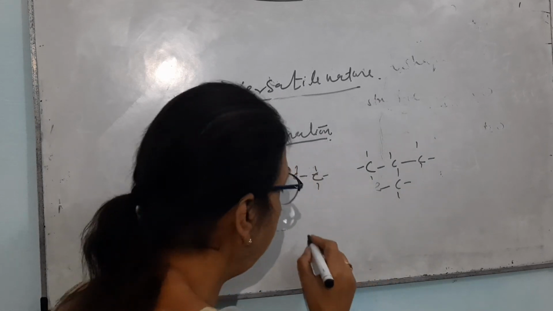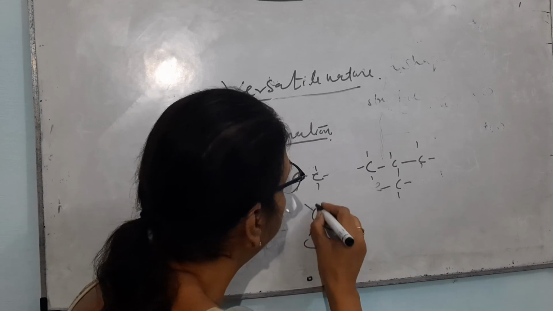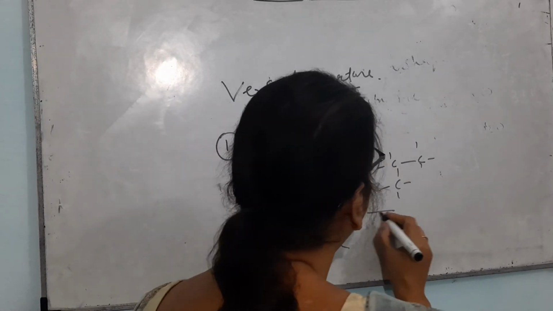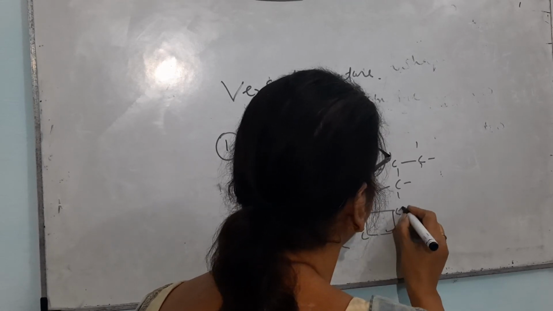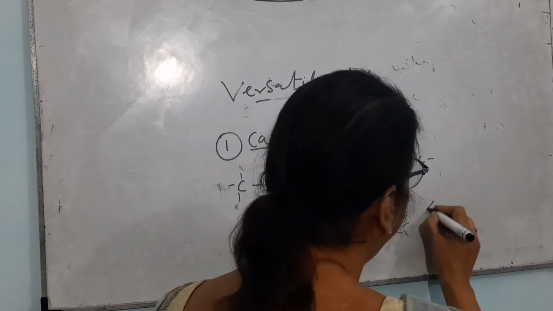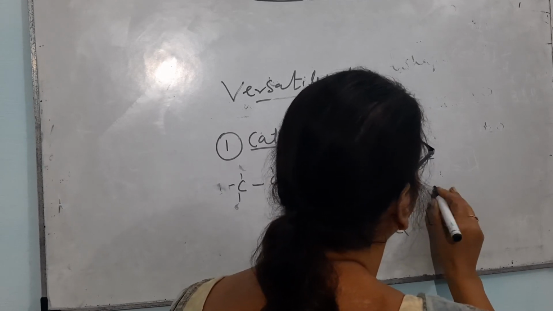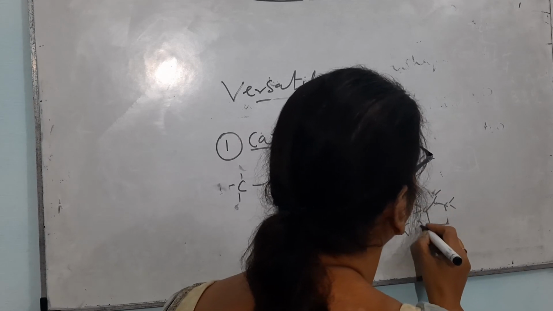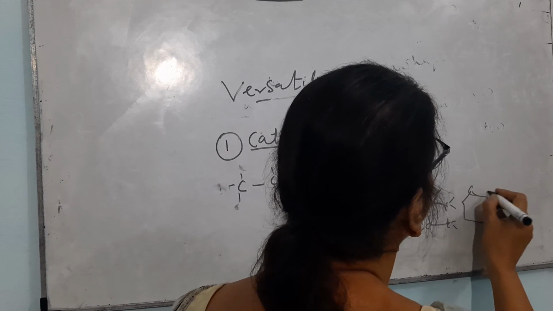It can make 3-membered rings, 4-membered rings, 5-membered rings, and 6-membered rings.